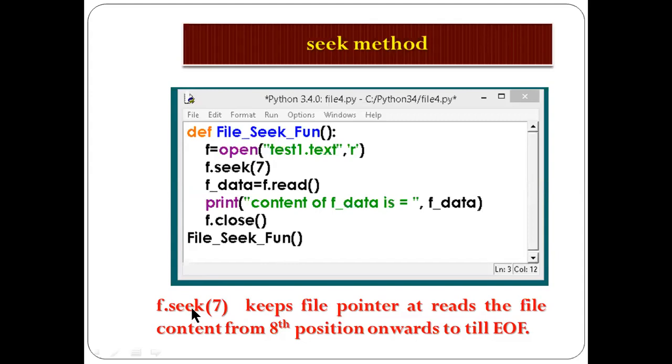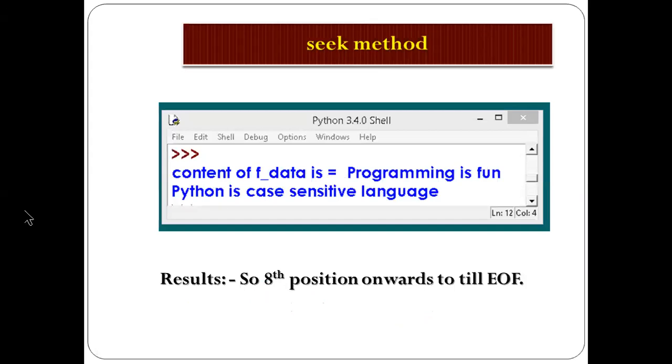So here f.seek(7) keeps the file pointer at the 8th position, and reads the file content from there. Counting 0, 1, 2, 3, 4, beginning with the 0th position, 7 will be the 8th position, onward till EOF, the end of file. So the text will be in that text file, and the result is from the 8th position onward to the end. It will search the content from the 8th position of the string.